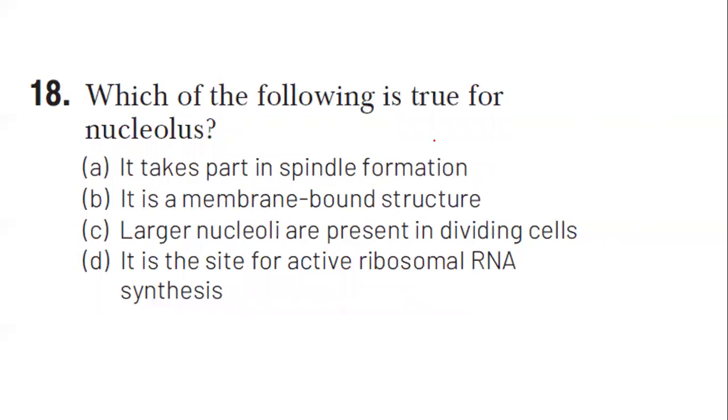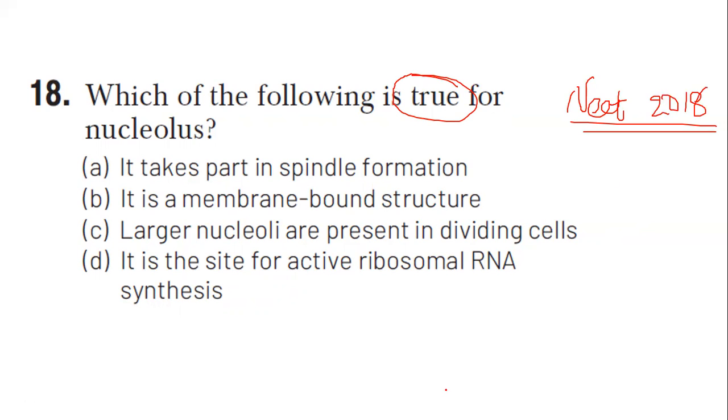Question number 18. True about nucleolus. The same question was asked in your NEET 2018. So that was the answer. It is an active site for rRNA synthesis. Active ribosomal RNA synthesis is carried out by the nucleolus. Clear? Clear, everybody? Yes, let's move on to the next question.